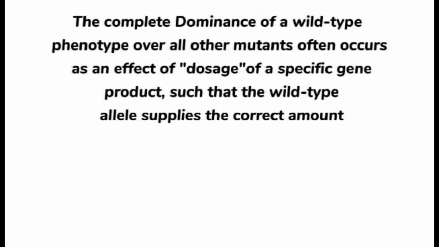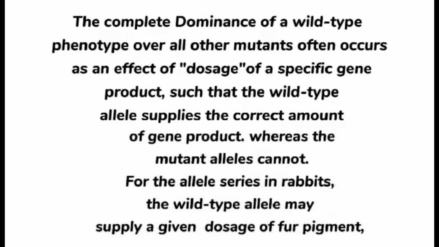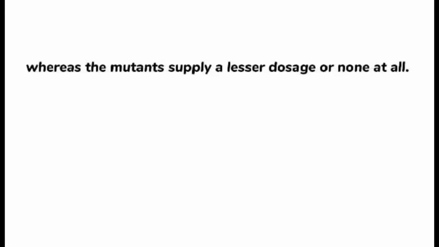The complete dominance of a wild-type phenotype over all other mutants often occurs as an effect of dosage of a specific gene product, such that the wild-type allele supplies the correct amount of gene product, whereas the mutant alleles cannot. For the allelic series in rabbits, the wild-type allele may supply a given dosage of fur pigment, whereas the mutants supply a lesser dosage or none at all.